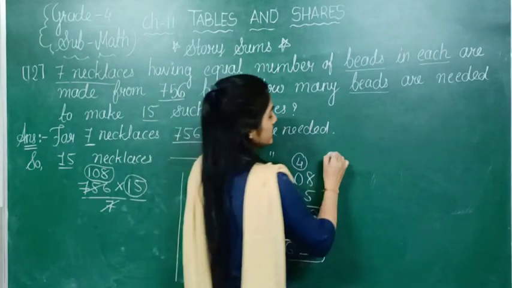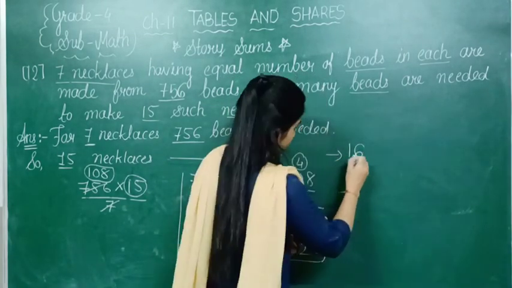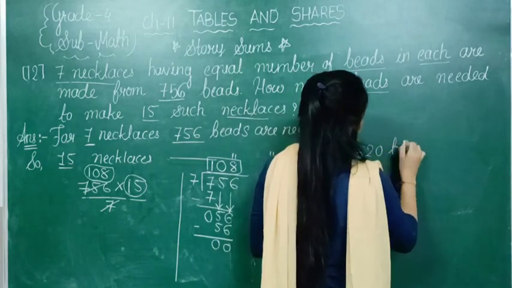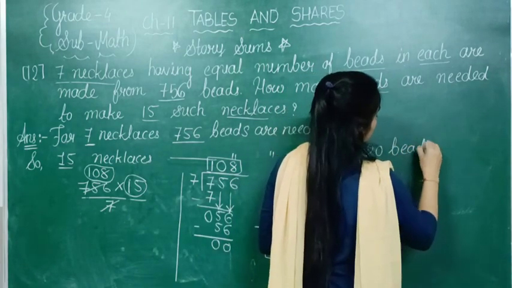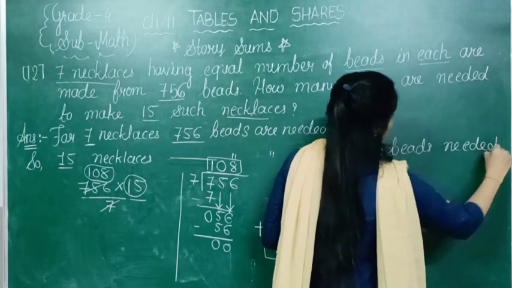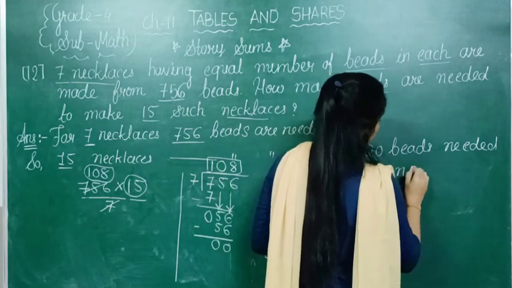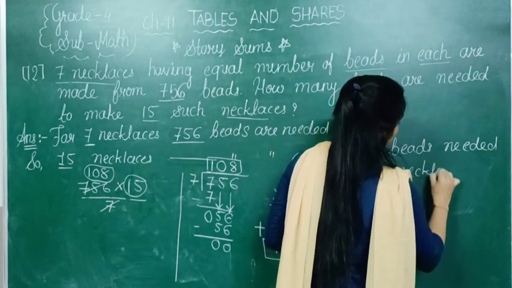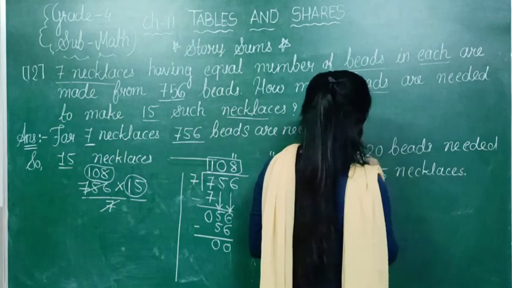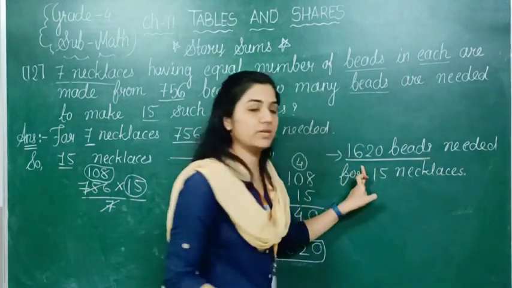So we can write the statement like this, that 1620 beads needed for 15 necklaces. So this 1620 beads is our answer.